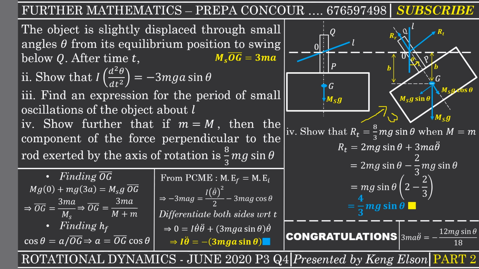If you have not watched part one, we're just applying the theorems in moments of inertia to get the moments of inertia of the whole body about the given axis. Make sure you check the comment section. I'll pin the comment of the video of part one, so that you can go and watch it. Maybe after watching this one, you go and watch part one to understand theorems in moments of inertia. There are so many videos on this channel that I've produced on this topic, so you can also check the description of this video. You'll see the list of videos that I have produced on this topic.